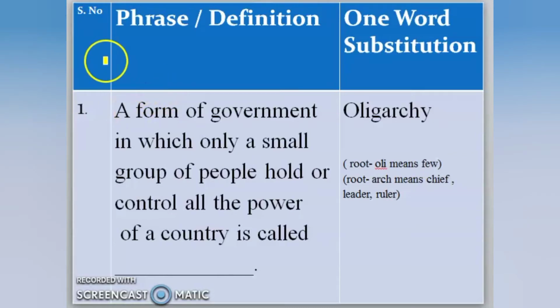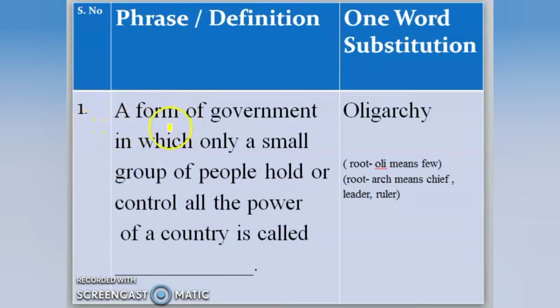Okay, so here in this column we have been given the phrase or the definition. We're supposed to study it, and based on the given definition we're supposed to substitute it with a single word. So the one word substitution will appear in this column. So let's get started.